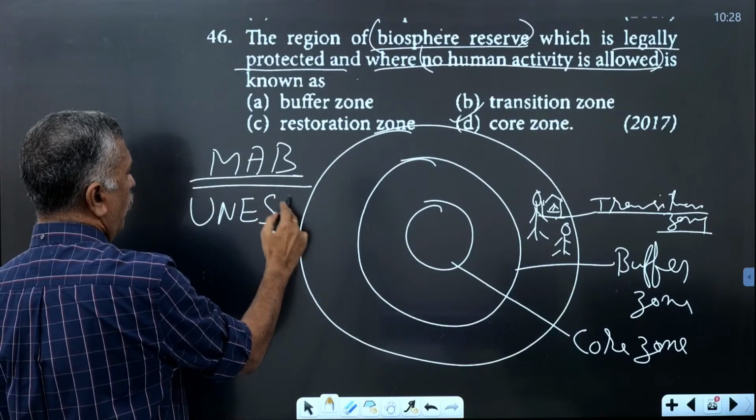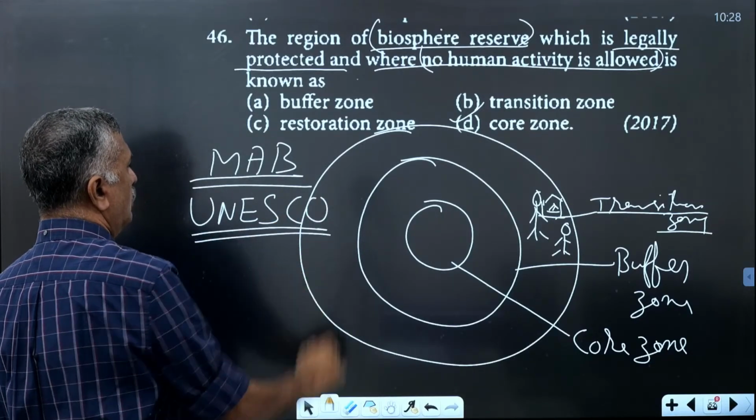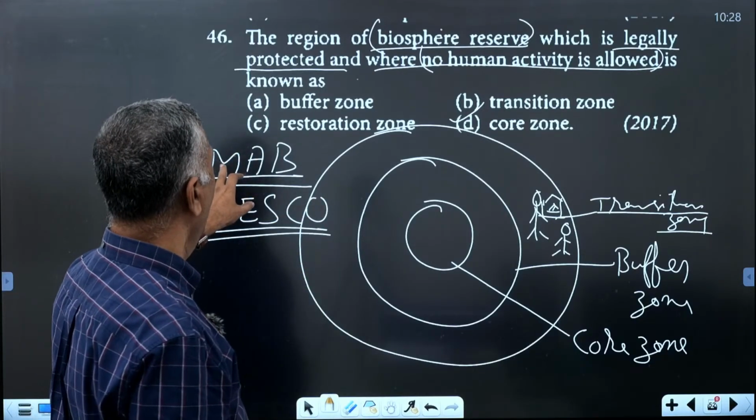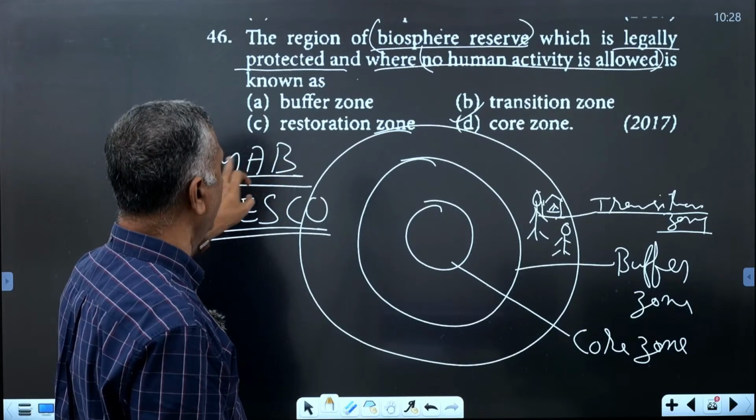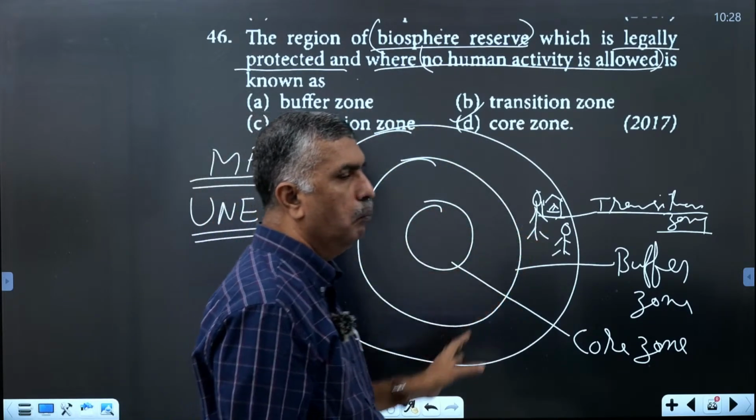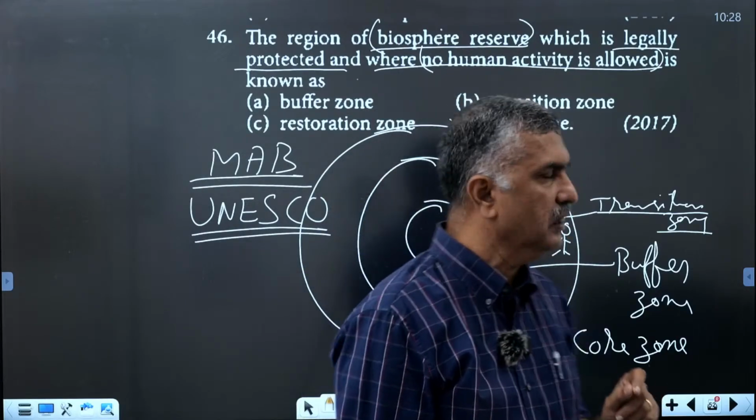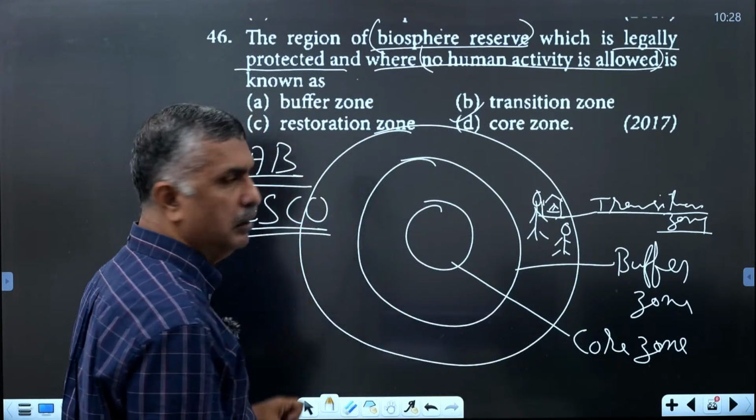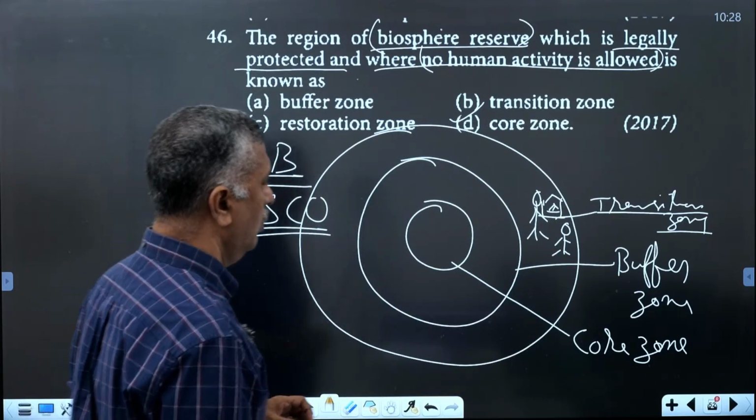Man and Biosphere Program of UNESCO. MAB means Man and Biosphere. It will give the structure of this biosphere reserve. Biosphere reserve in the structure, MAB, Man and Biosphere Program. Okay.